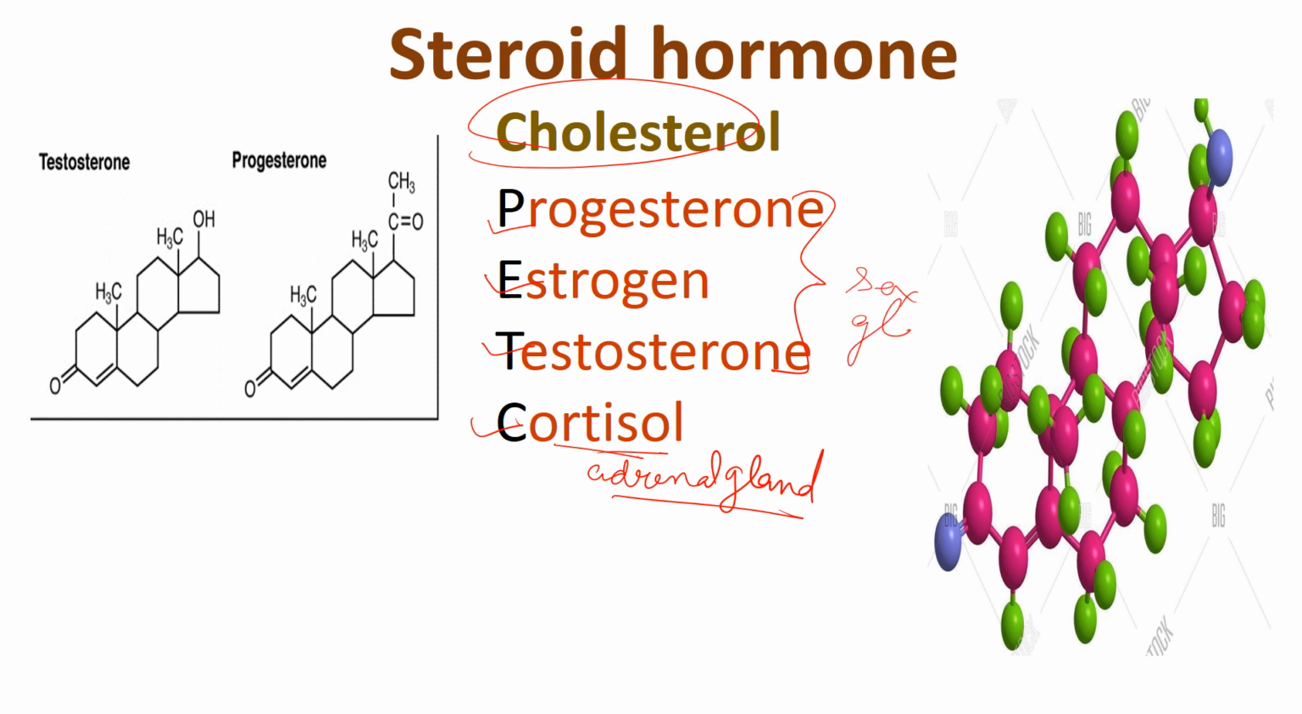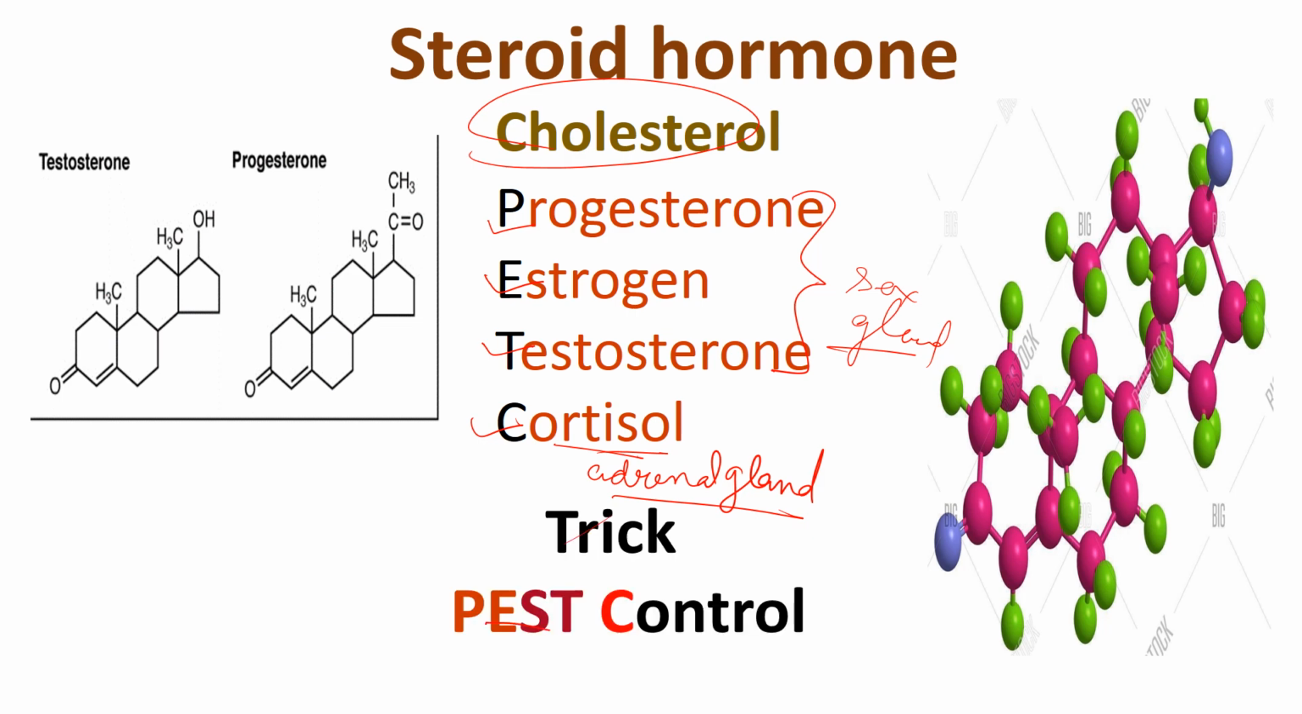For this, the trick is very simple, that is PEST C, pest control. From P it's progesterone, from E it's estrogen, from S it's steroid hormone, the category which we are reading, from T it's testosterone, and from C it's cortisol. Very simple trick is this.